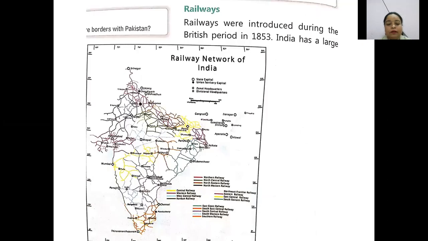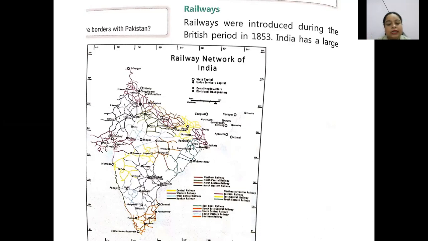So then we come to railways. The first advantage of roadways is that it provides door-to-door service. The next important thing is railways. Railways were introduced during the British period in 1853. Who brought railways to our country? The British government, or the Britishers, brought railways to our country. They brought it for their own use.